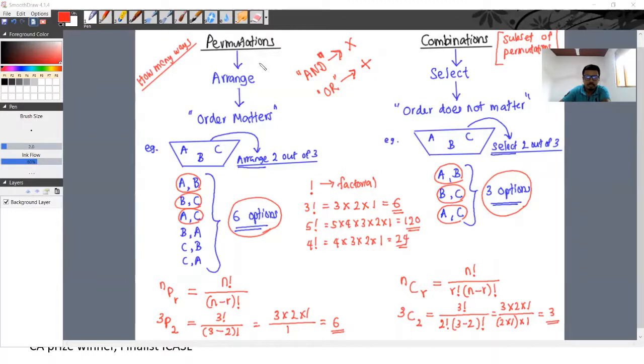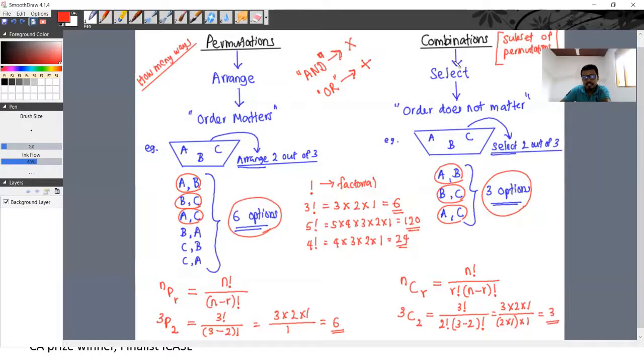So permutations means arranging stuff. When arranging the stuff, we do need to consider the order, right? So here I have taken an example. If there are 3 items and if we need to arrange 2 out of them, we had 6 options. And there, when determining the options, we do consider the order, what we put first and what we put second. We have to consider that, right?